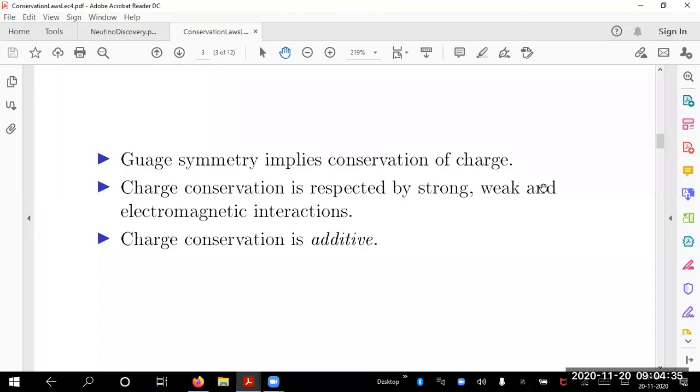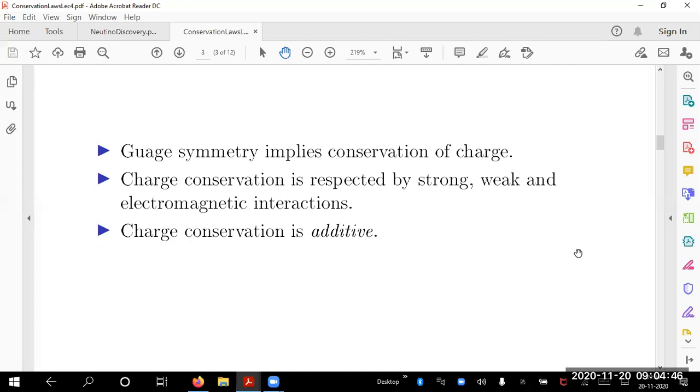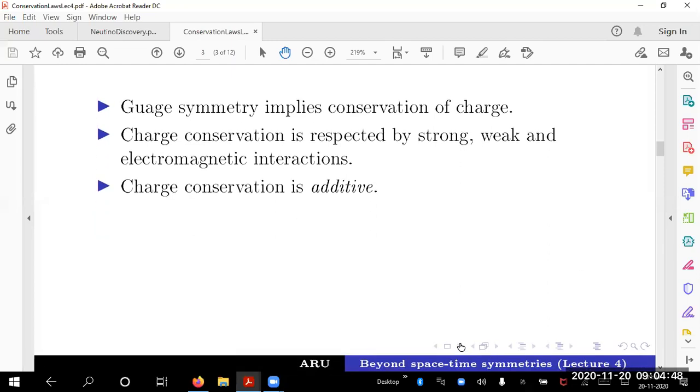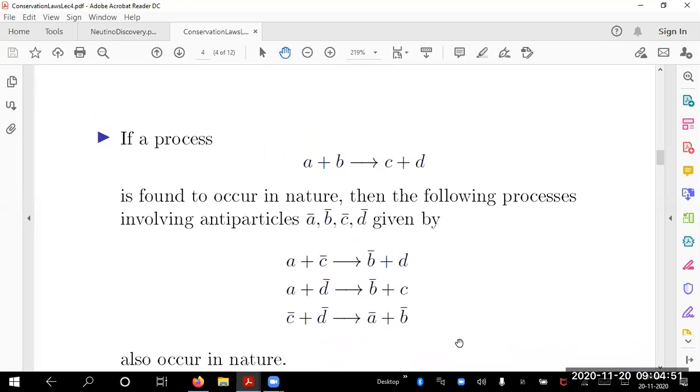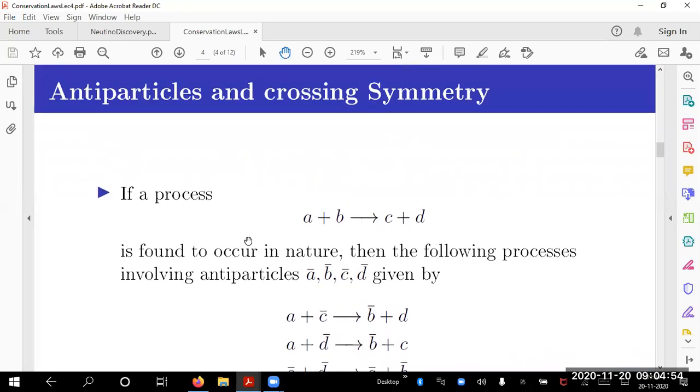All the strong, weak, and electromagnetic interactions should obey charge conservation, which comes from symmetries beyond space-time. Along with that, we have other symmetries beyond space-time, called crossing symmetry. The name crossing symmetry occurs because for every particle there is an antiparticle. So when we have antiparticles, there is something called crossing symmetry. For every particle there is an antiparticle, and this is a discrete symmetry.